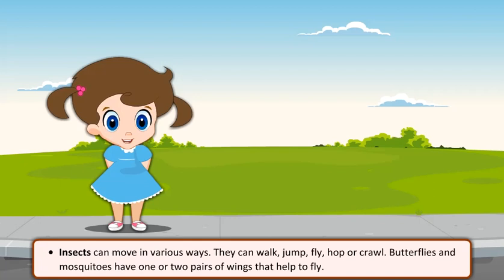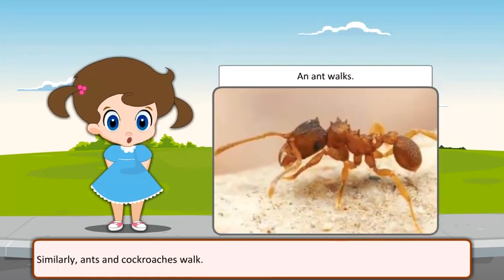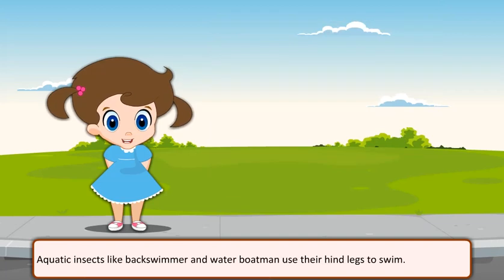Insects can move in various ways. They can walk, jump, fly, hop, or crawl. Butterflies and mosquitoes have 1 or 2 pairs of wings that help to fly. Similarly, ants and cockroaches walk. Aquatic insects like back swimmer and water boatman use their hind legs to swim.